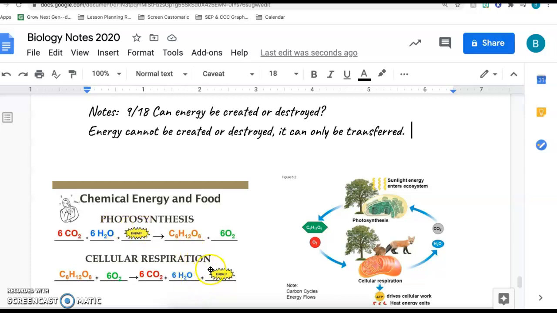We have energy, glucose, oxygen, and oxygen. Okay, so none of this stuff goes away. You notice none of these numbers change. They're the same throughout. Okay, so what we put into photosynthesis, we get out in cellular respiration, and it's kind of one big cycle of cycling of carbon and other molecules.